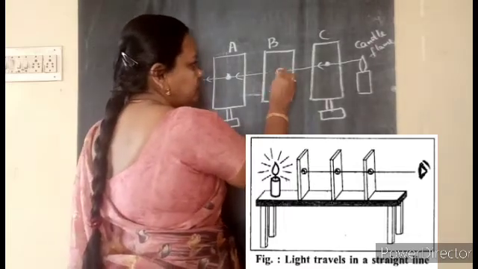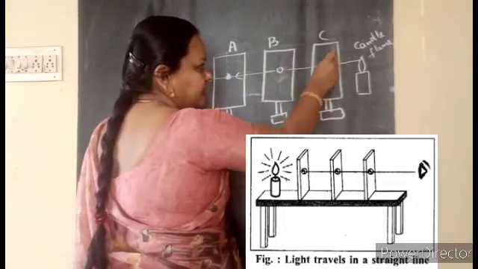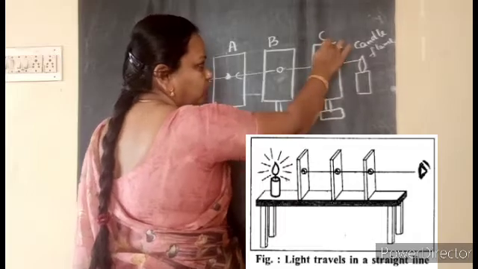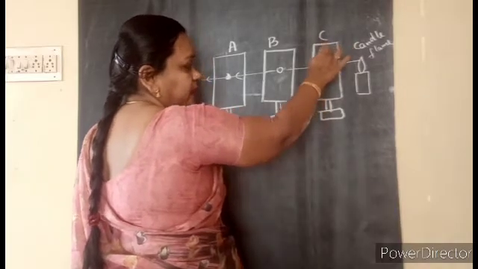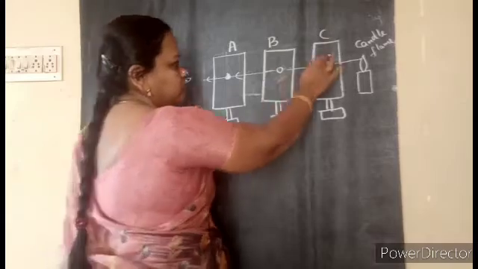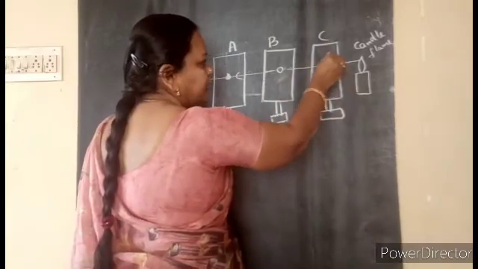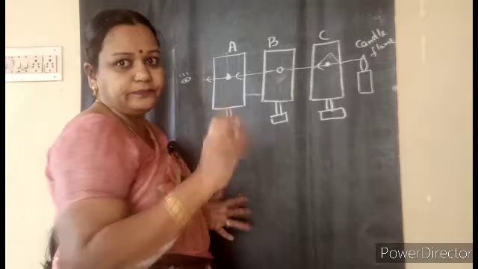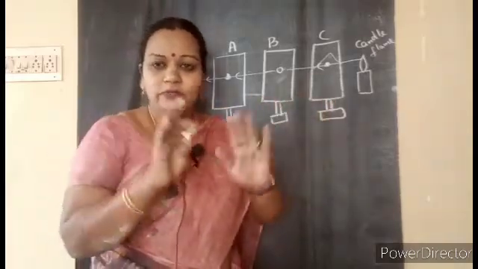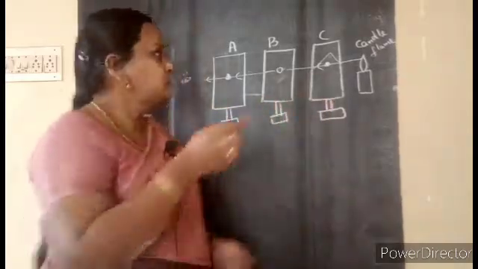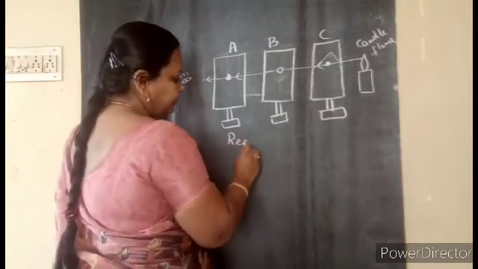Again, you keep these 2 in a straight line. Now you move the C slightly, so that the hole goes a little to the upper part or the down. Then also you will not be able to see. Why? Because the light rays, as per the hole, the light will not bend. Light won't bend. And light will be traveling in a straight line. That is why we call it rectilinear.